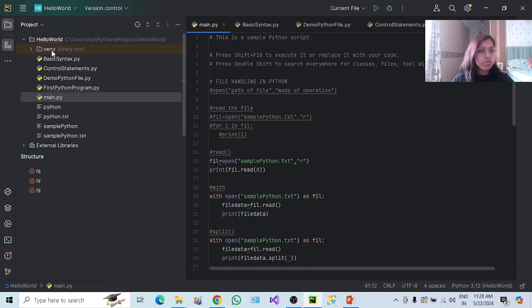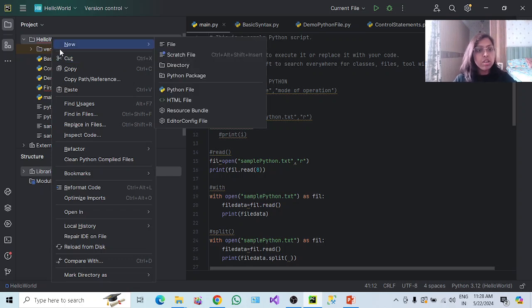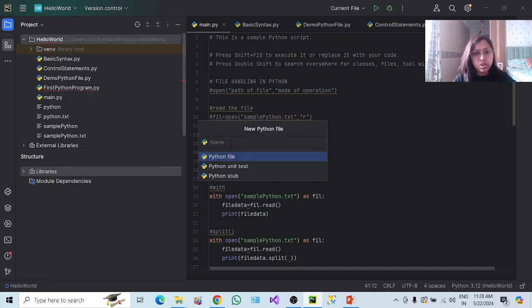Or what you can do, if you want to create a new Python file, let's suppose, you have to right click on the project, go to New, and then select the Python file category. Then you can mention the name. Let's say I want to learn, first project. I just give this file name as first project.